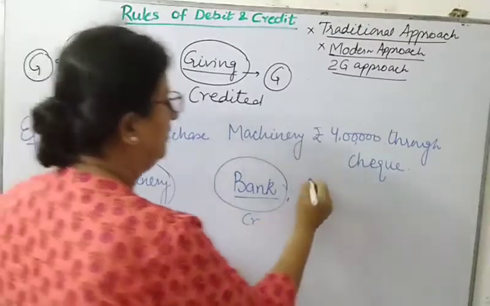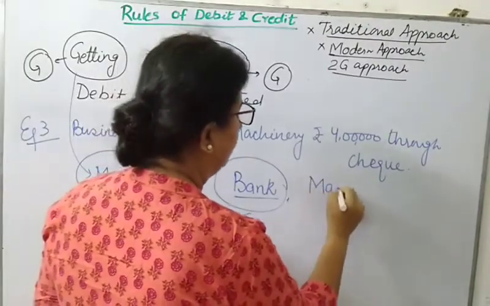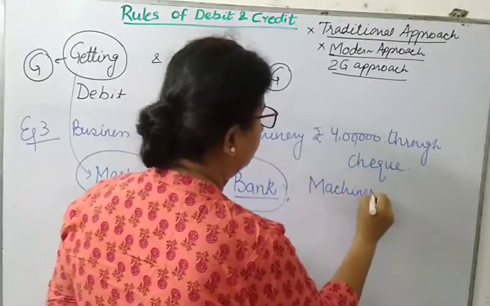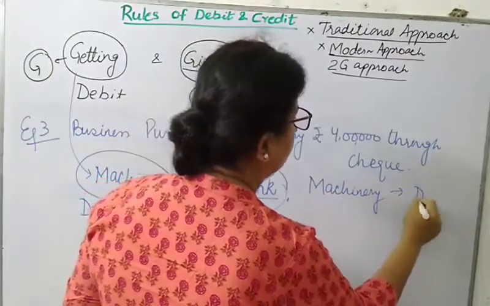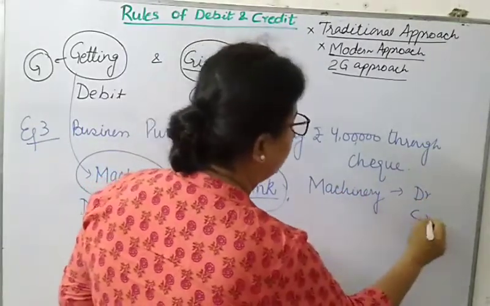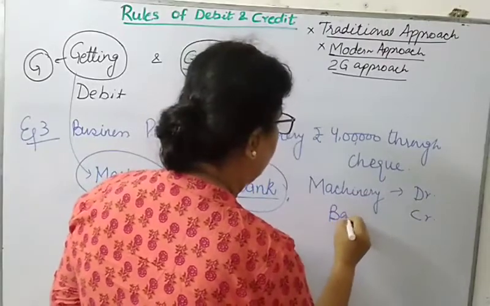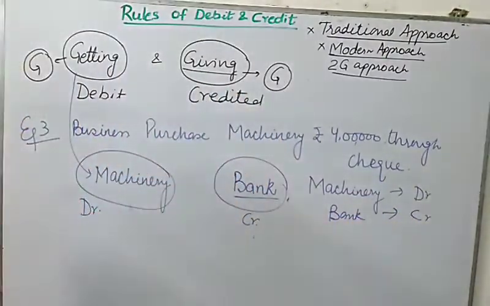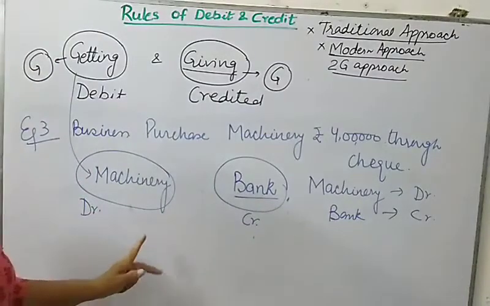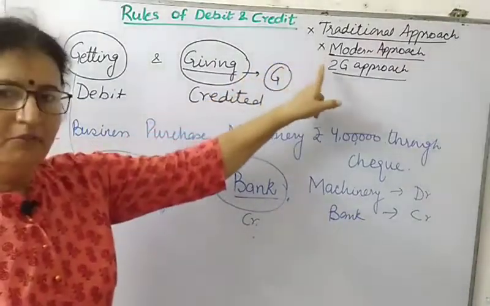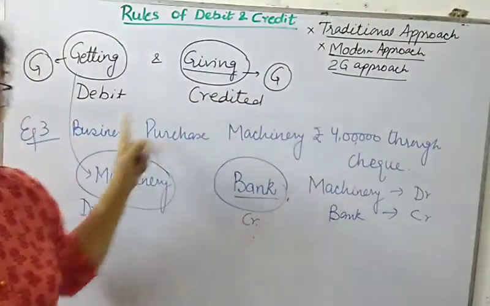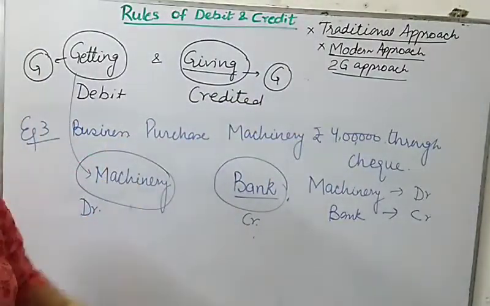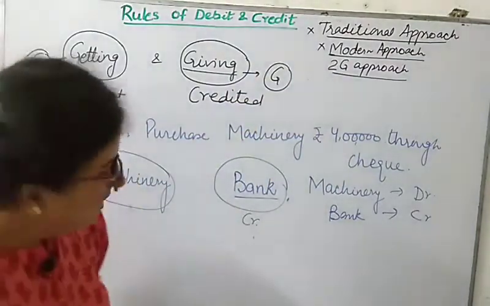So finally I can say give debit to machinery account and give credit to bank account. So you can follow this rule. Though this is not a rule, rules are traditional and modern, but this is a very simple approach to the double entry system.